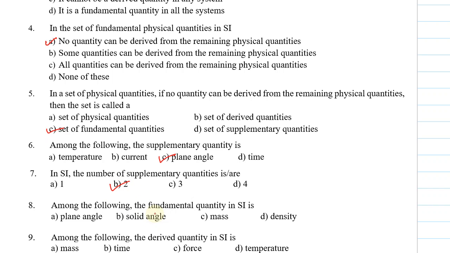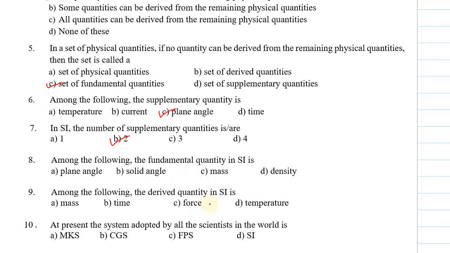Let us see the eighth one. Among the following, the fundamental quantity in SI is. You have to identify the fundamental quantity. Option A, plane angle. It is a supplementary quantity. B is solid angle. This is also a supplementary quantity. C is mass. This is a fundamental quantity in SI. And D is density. Density is a derived quantity. So option C is correct.